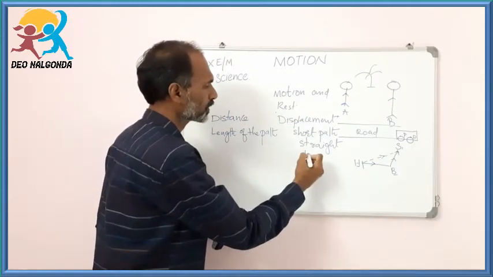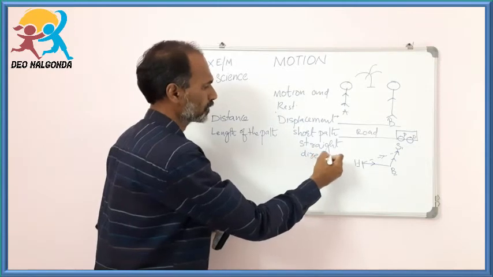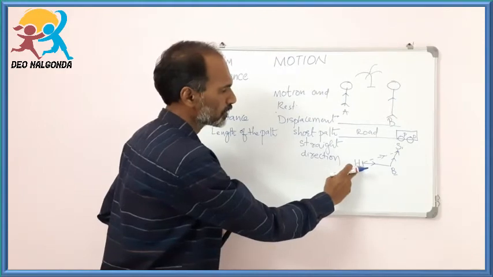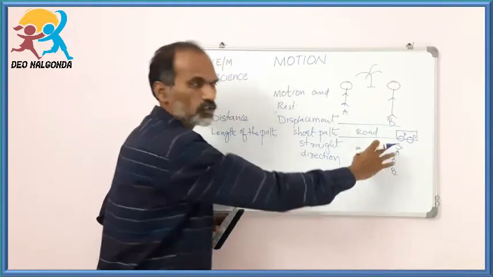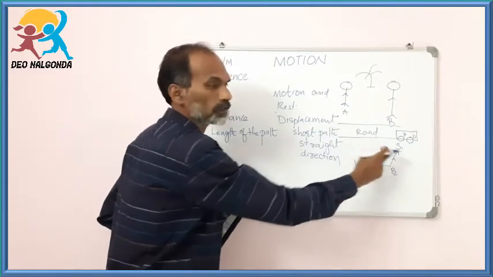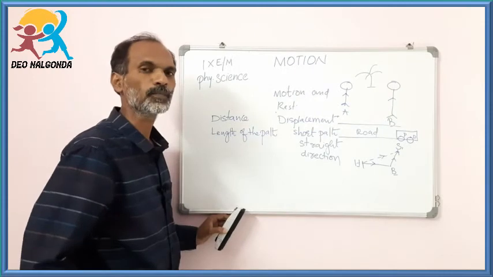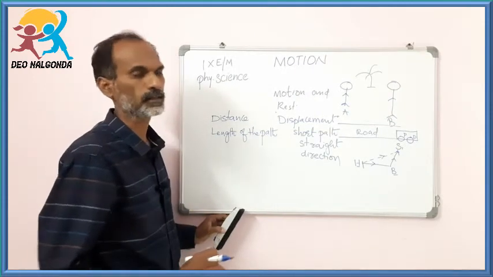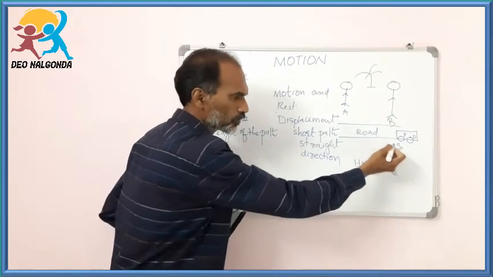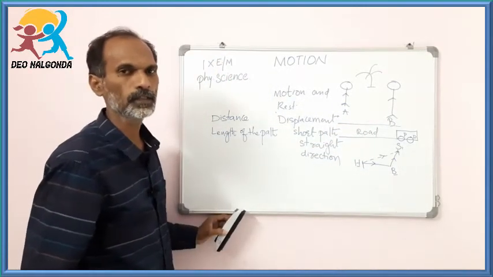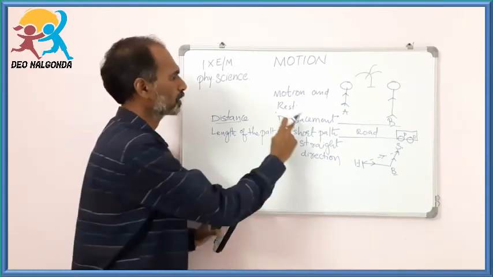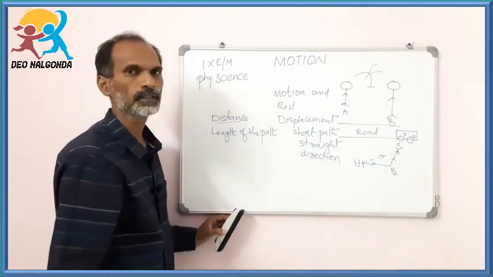It means the displacement has direction also. It has a specific direction. We can define the specific direction. It means house to school straight away. The direction is mentioned like this. But in case of the distance covered, it cannot be explained with a specific direction, because house to bus stand is one direction and bus stand to school is another direction. So the distance does not have a specific direction, but the displacement has a specific direction.